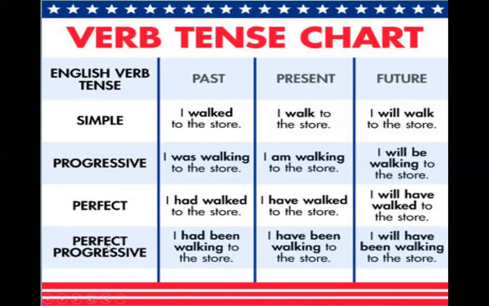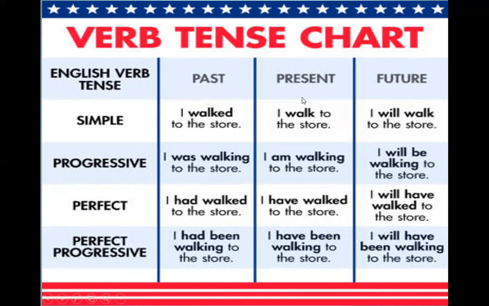Now for the past perfect progressive. Here from the formation we have perfect and we have progressive mixed together. So we get verb to have in the past, which is had. Then we get part of verb to be. After had we get been, and then the ing form after been. So it's going to be had been walking. I had been walking to the store.